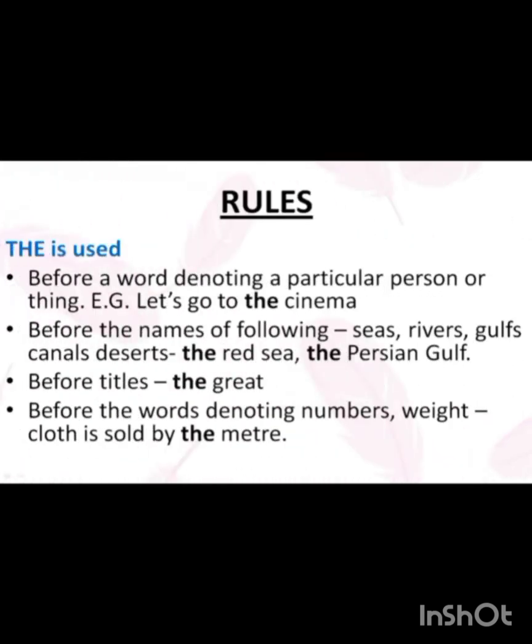Now, where is the used? The is used before a word denoting a particular person or thing. Let's go to the cinema. The next rule is before the names of the following, that is seas, rivers, gulfs, canals or deserts, like the Red Sea, the Persian Gulf. The next rule is before titles, Akbar the Great, so the Great. And last is before the words denoting numbers or weights. Cloth is sold by the meter.